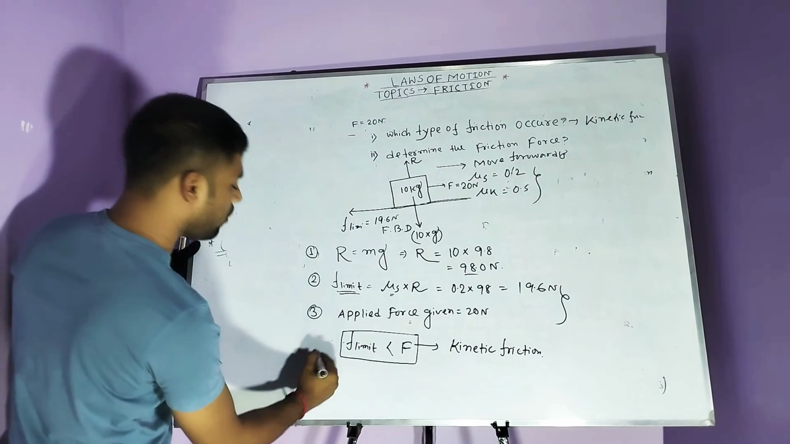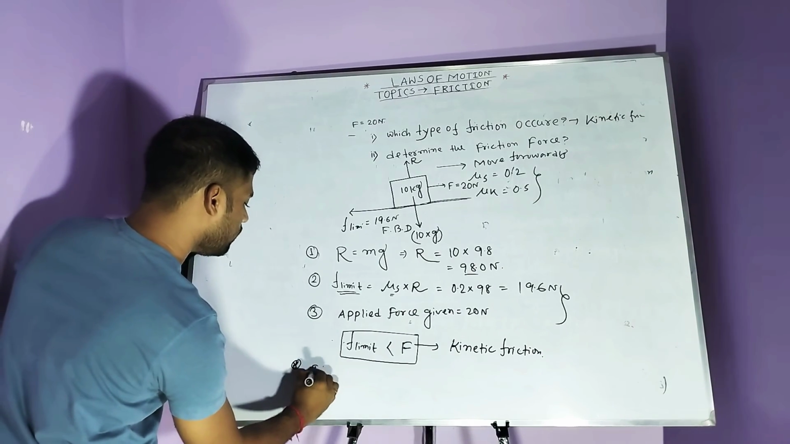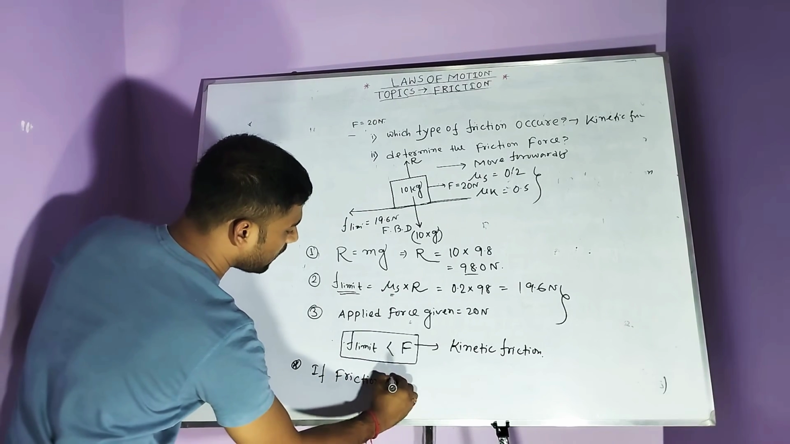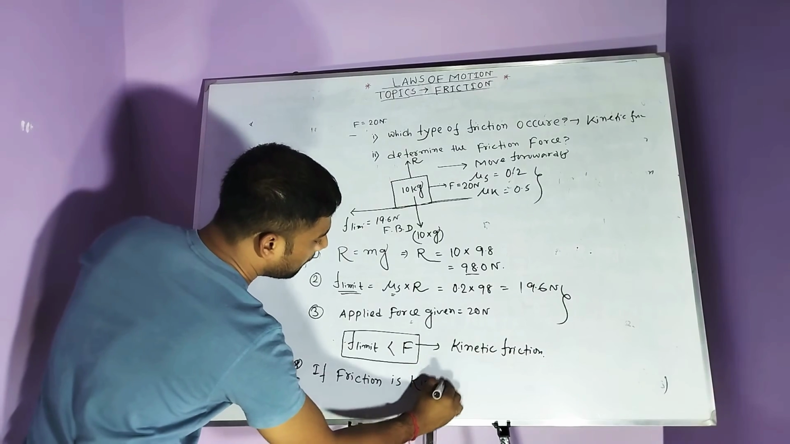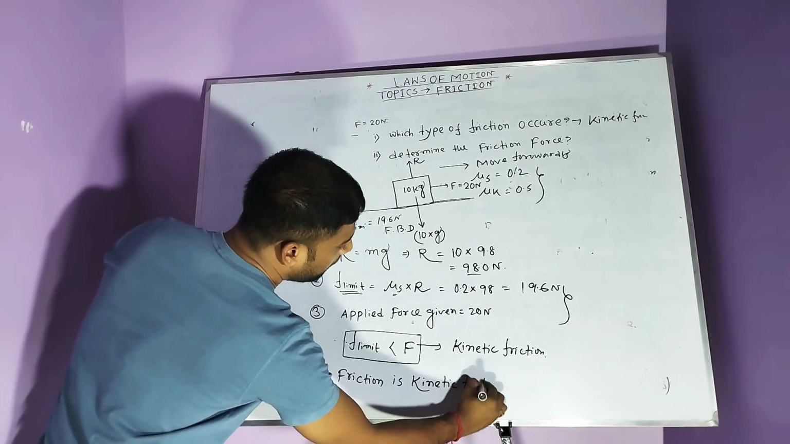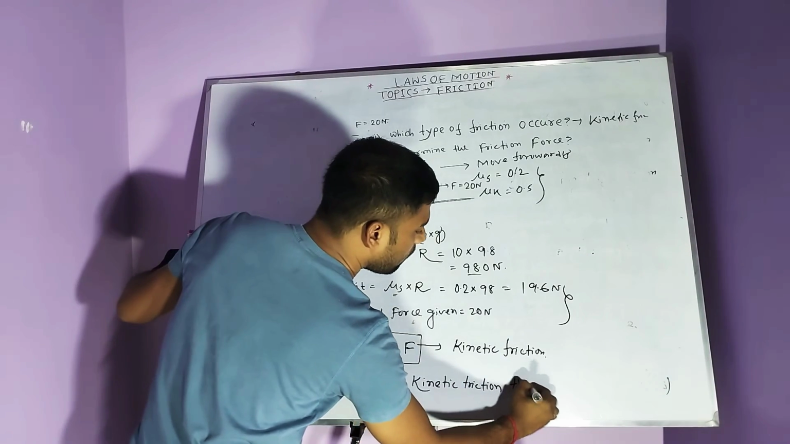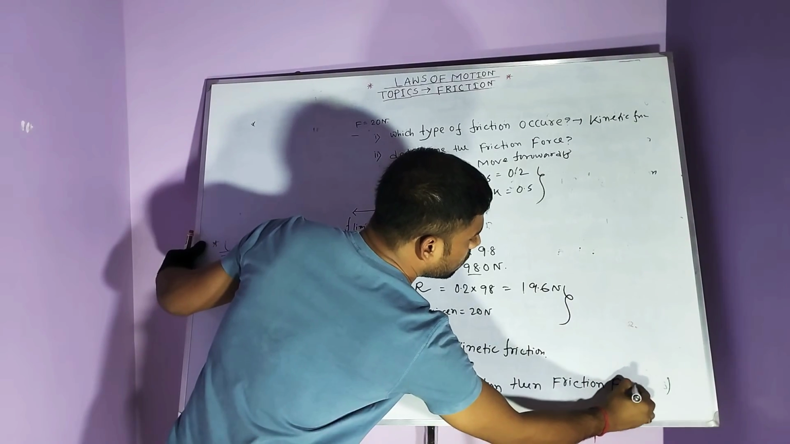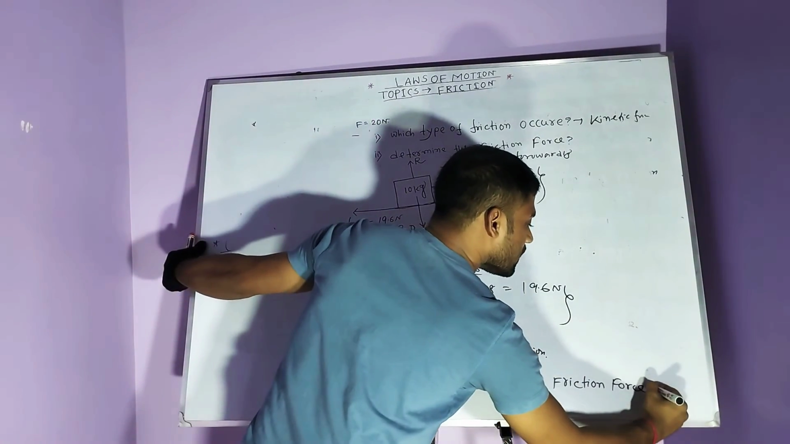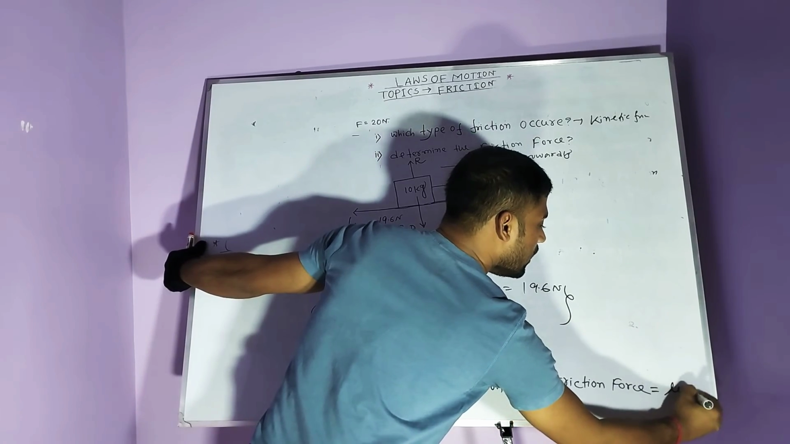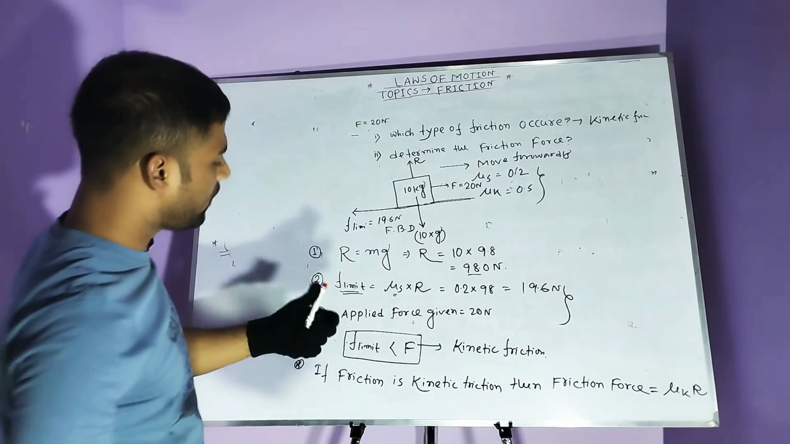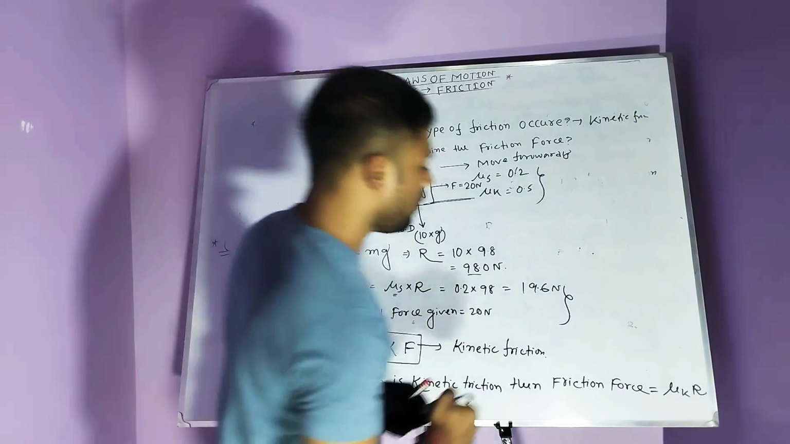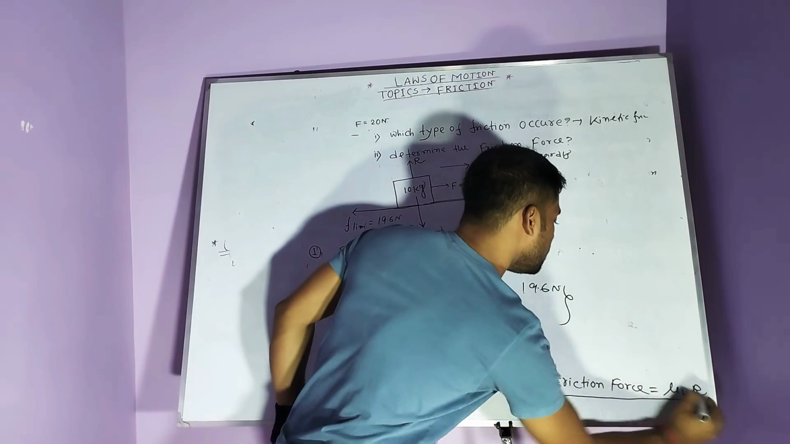Then the formula: if friction is kinetic friction, first check the type of friction. If friction is kinetic friction, then friction force is equal to mu k into R. If the type of friction is kinetic friction, then the friction force must use this formula. What is the formula of kinetic friction force? That is mu k into R.